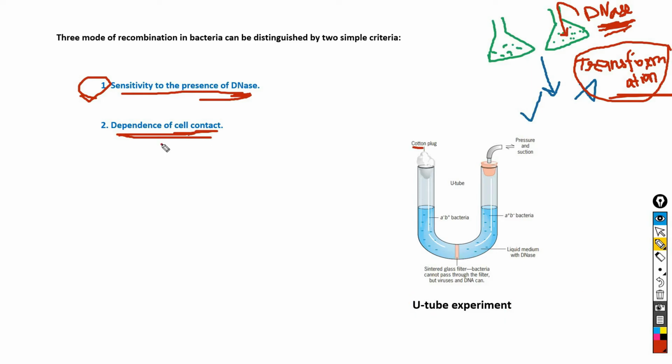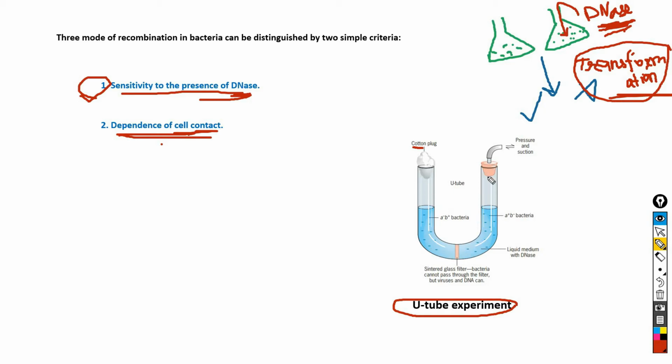Now coming to dependence on cell contact, means which mode of recombination in bacteria depends on cell contact. The dependence of cell contact for the recombination process is tested by the U-tube experiment. In the U-tube experiment, the Davis U-tube is used. What is the Davis U-tube?